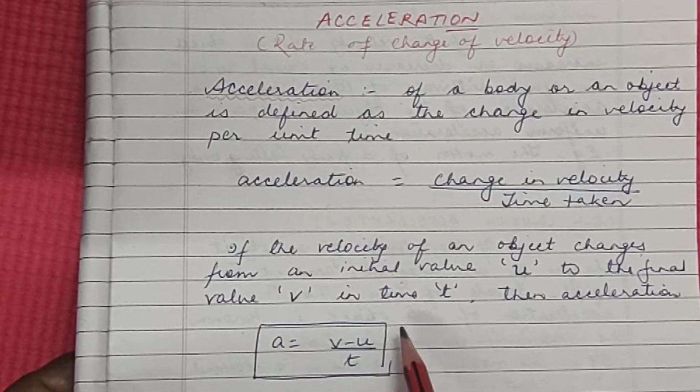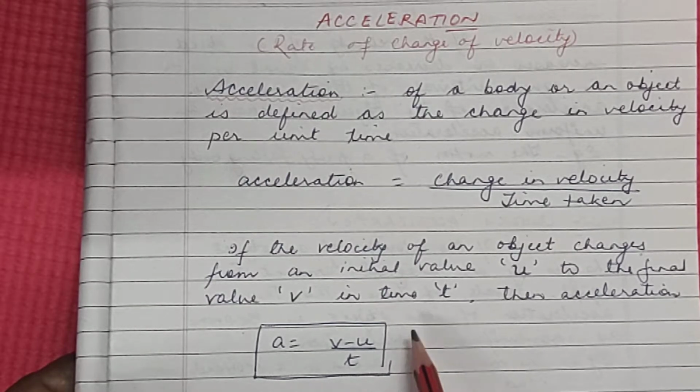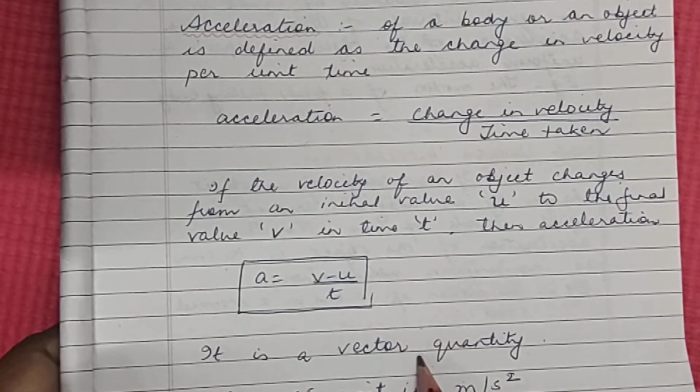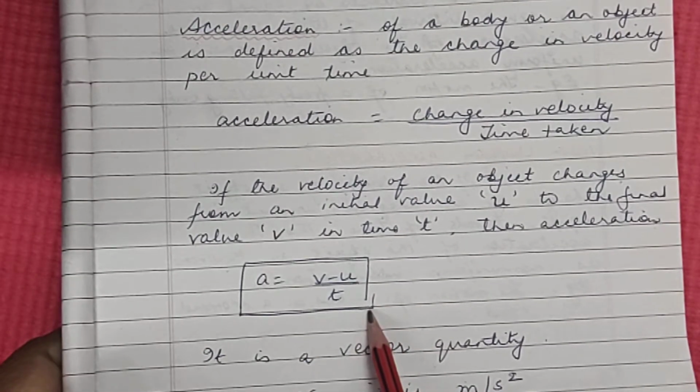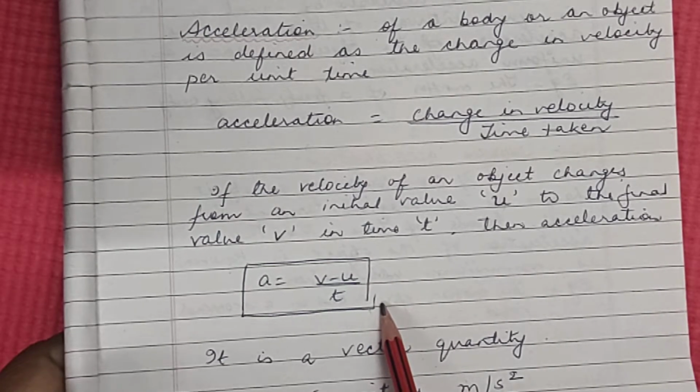Since it is the change in velocity, it has magnitude as well as direction. So acceleration is a vector quantity. Now the SI unit of acceleration is meter per second square.